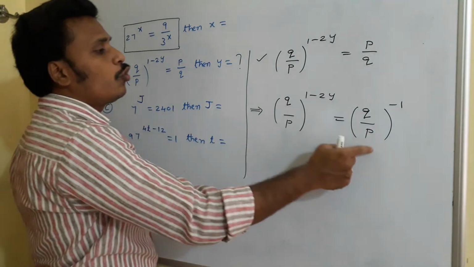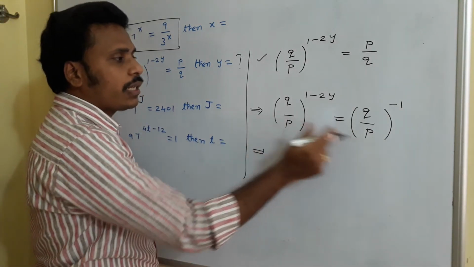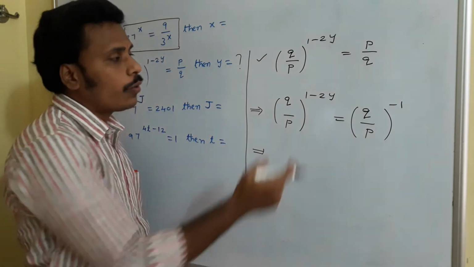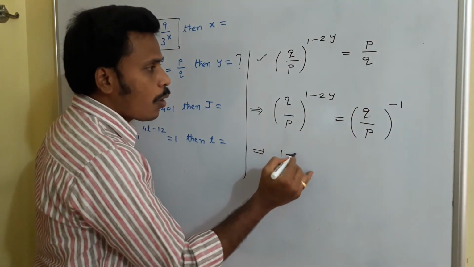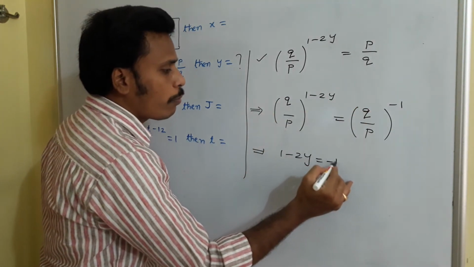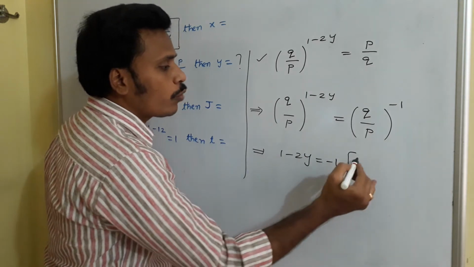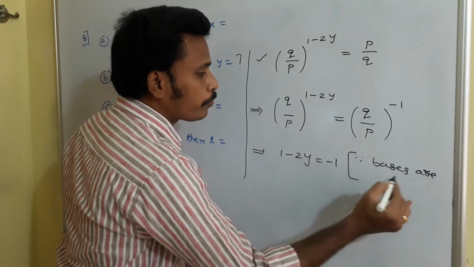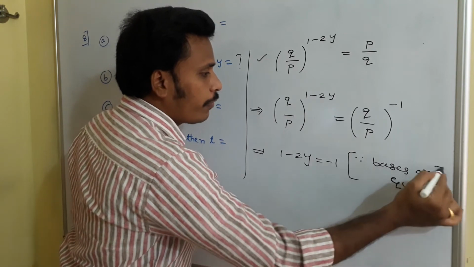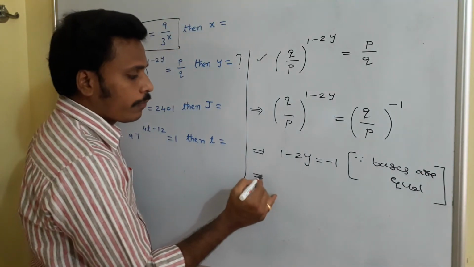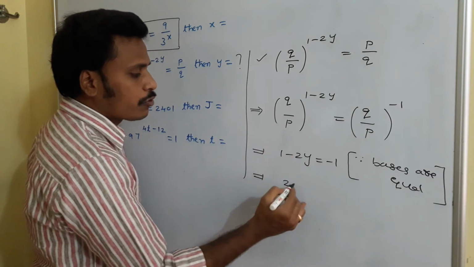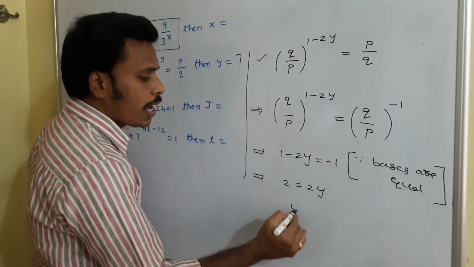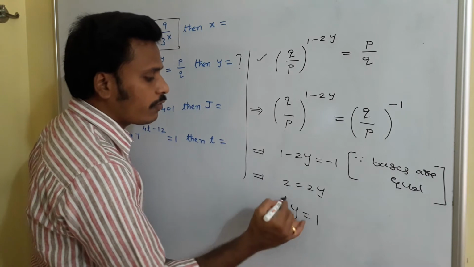And so if you look at both sides, the bases are equal. Since the bases are equal, we need to equalize the powers. 1 minus 2y is equal to minus 1. Why is 1 minus 2y equal to minus 1? Since the bases are equal. Okay, from there we need to calculate the value of y. Sending this minus 1 to this side, it becomes 2 is equal to 2y, and at the end your answer for y is 1.